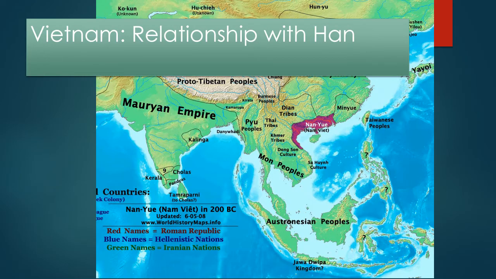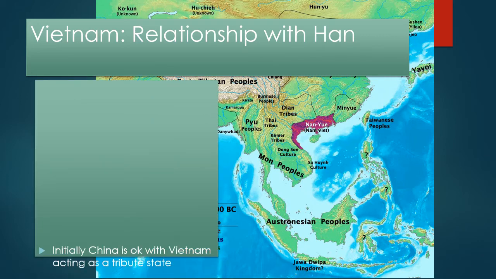So the Vietnamese relationship with the Han. Initially, China is okay with the Vietnam acting simply as a tribute state and paying tribute. But eventually the Han dynasty says, no, we're going to go in and govern directly. And looking at this map, you'll notice again that Vietnam used to be more north than it is today. They were forced south. And also that this is the same time as the Mauryan dynasty is ruling, as well as Rome. So a lot of different things going on throughout the world.